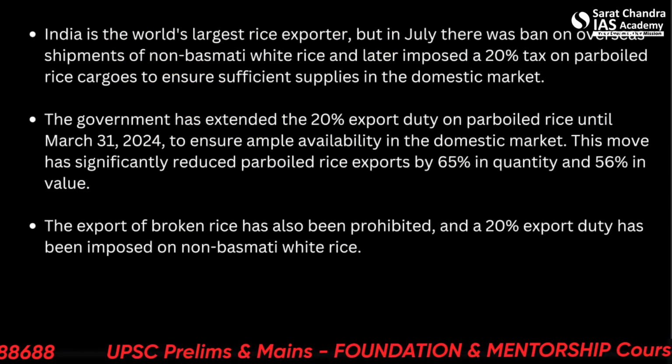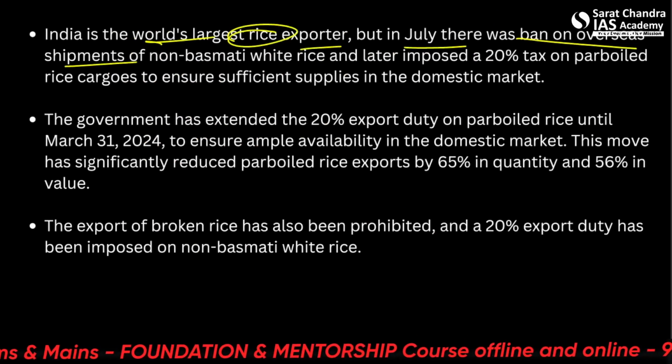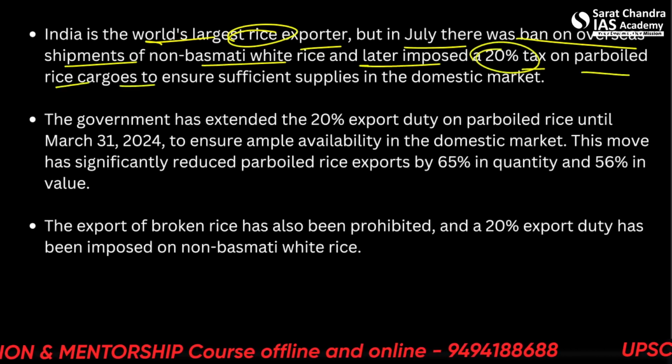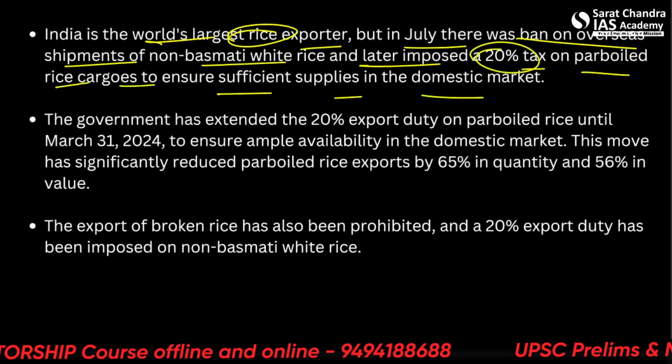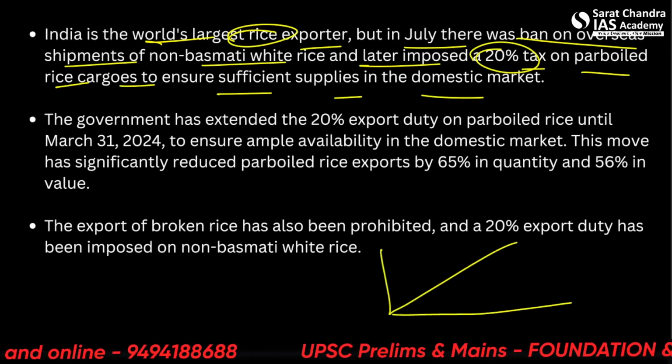Coming to the exports, India is the world's largest rice exporter, but in July there was a ban on overseas shipment of non-basmati white rice and later a 20% tax was imposed on parboiled rice cargoes to ensure sufficient supply in the domestic markets. One more thing you must be knowing, India exports mostly basmati rice.